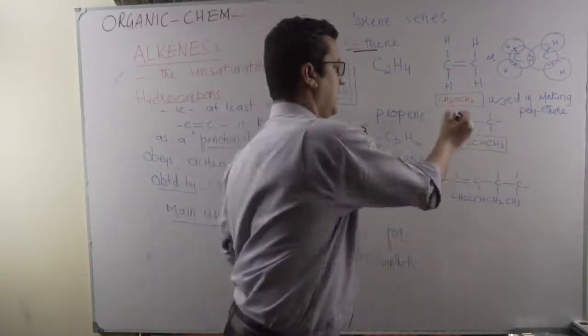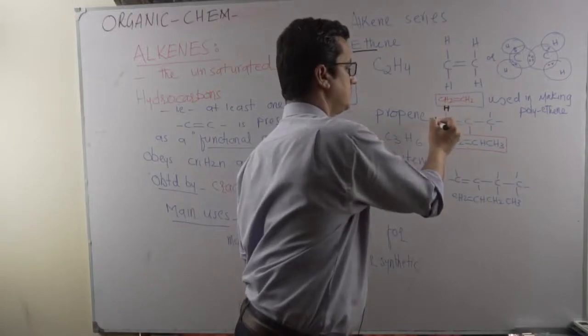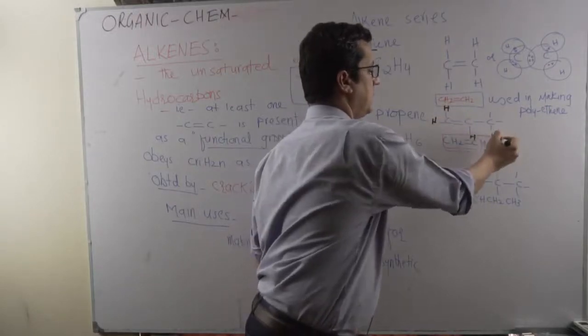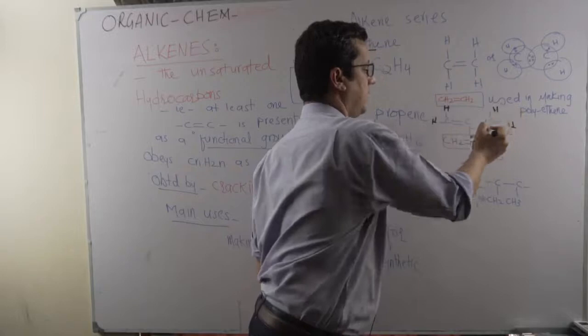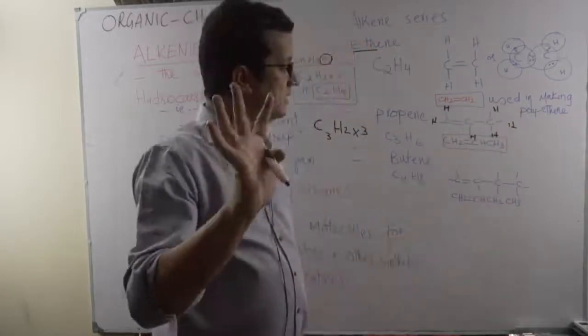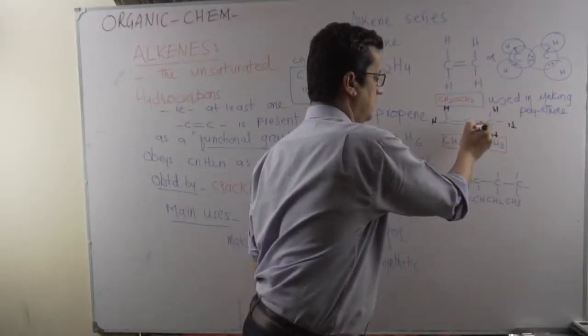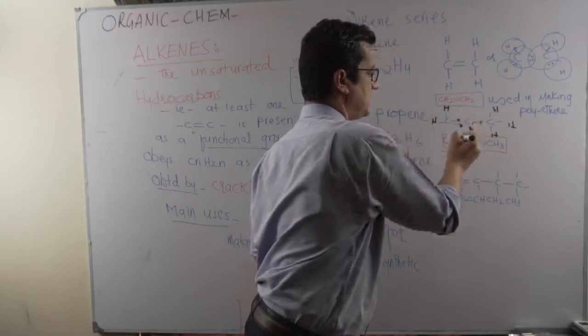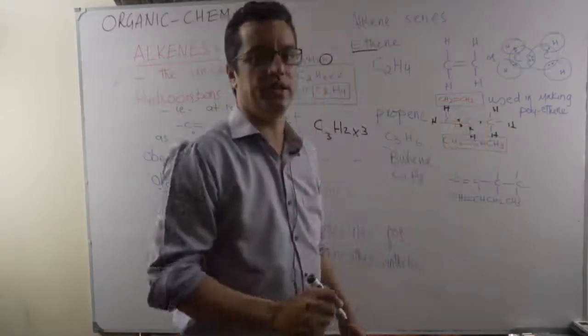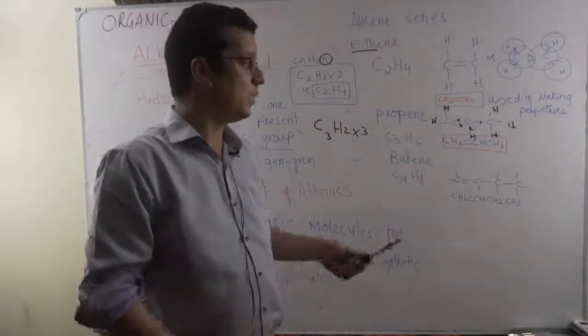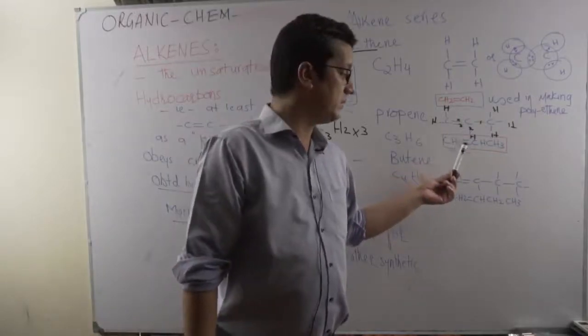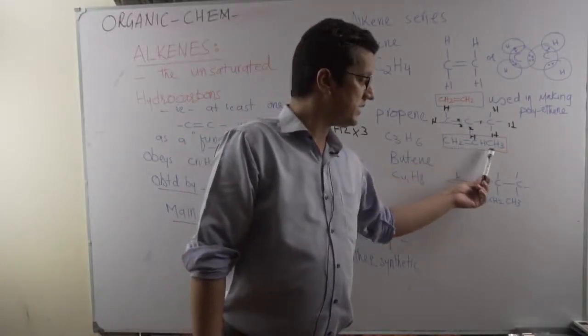All these are hydrogens. This is one hydrogen here, because the key thing is that carbon should always have a valency of what? 4. This is 1, 2, 3, and this one is 4. Each carbon atom has 4 valency, whether there is a double bond present or not. One double bond is essential for an alkene molecule: CH2=CH-CH3.